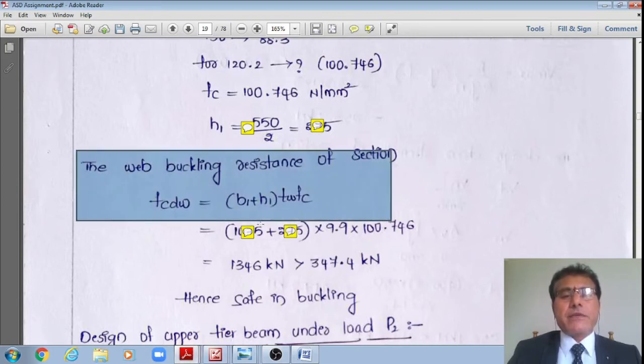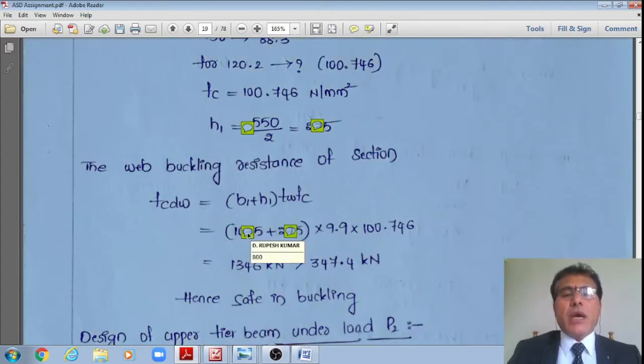Then, if I substitute, I have the width b1 as 800 mm and the depth is 550 by 2, 550 by 2 as per this.